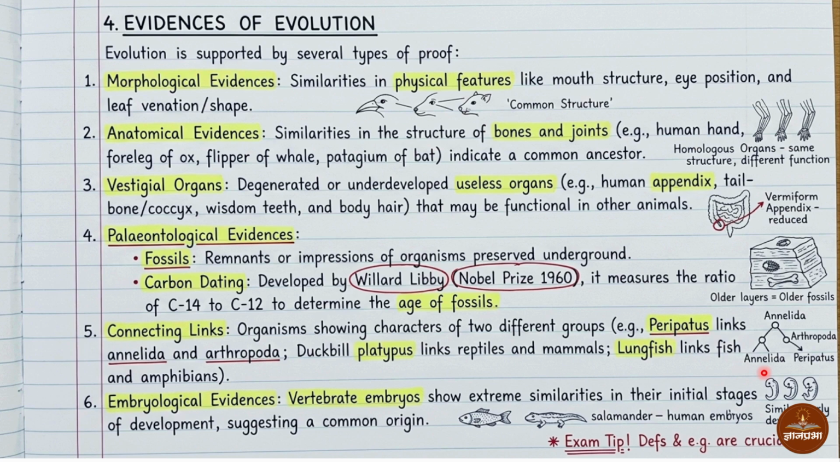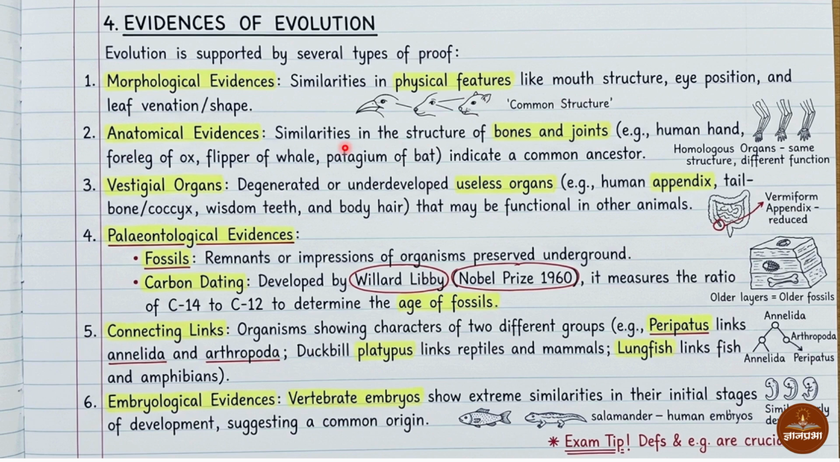First is morphological evidence, means the physical features like mouth structure, eye position, and wing venation. It shows that they developed from one ancestor. We can see in the picture that this bird and these two animals, the mouth structure and the position of their eyes, come from one ancestor, because the position of mouth and eyes are nearly similar.